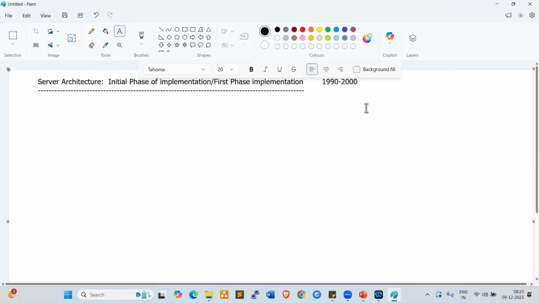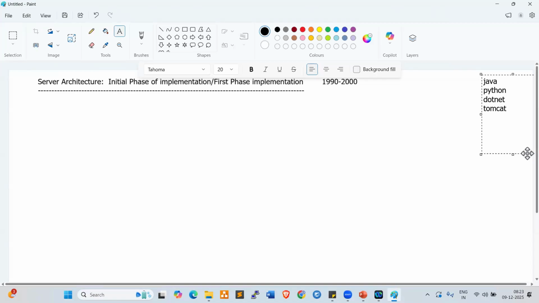Before discussing cloud environments and cloud infrastructure, we need to understand this, right? For example, we have four applications: Java, Python, .NET, and also Tomcat.